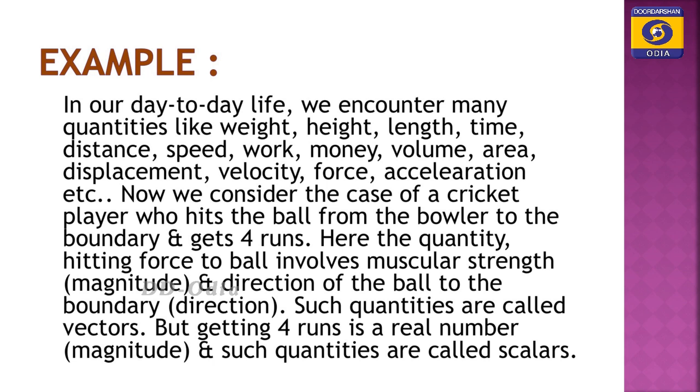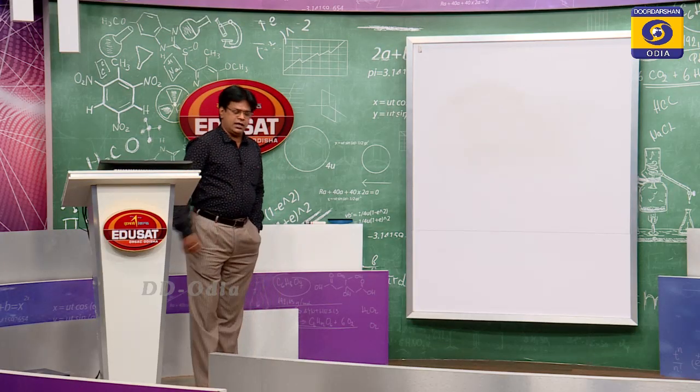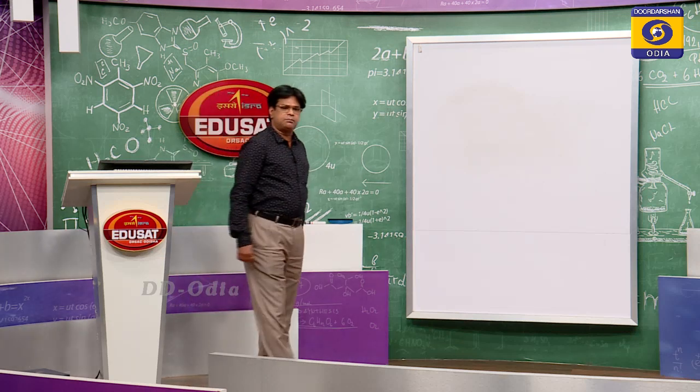Now, consider the case of a cricket player who hits the ball from the bowler to the boundary and gets 4 runs. Here the hitting force on the ball involves muscular strength, that is magnitude, and the direction of the ball to the boundary, that is direction. Such quantities are called vectors, but getting 4 runs is a real number, which is only a magnitude, and such quantities are called scalars.